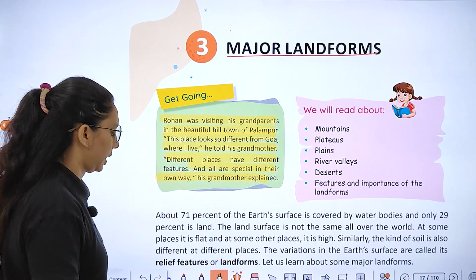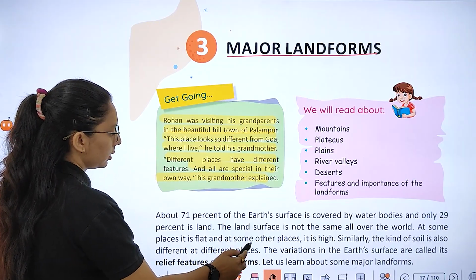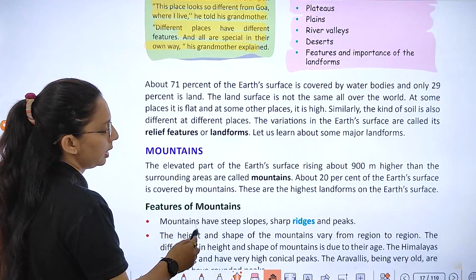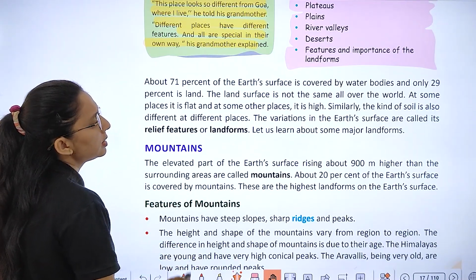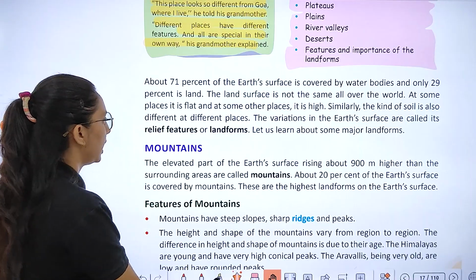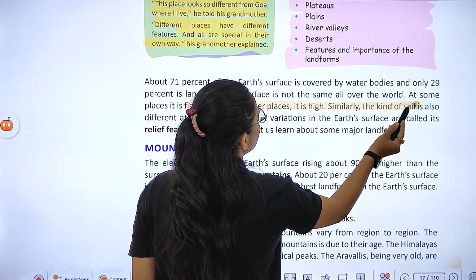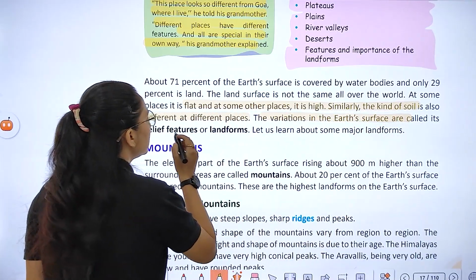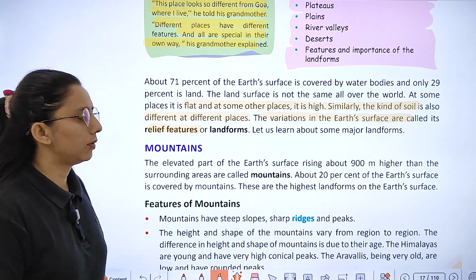His grandmother exclaimed, right? About 70% of the Earth's surface is covered with water bodies and 29% is land. The land surface is not the same all over the world. At some places it's flat and at other places it's high. Similarly, the kind of soil is also different at different places. Variations in the Earth's surface are called relief features or landforms.